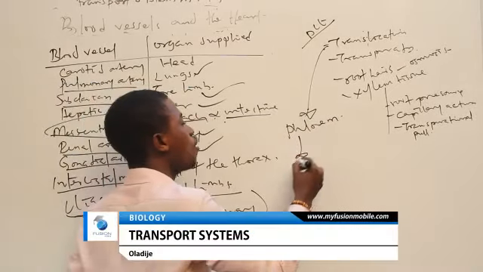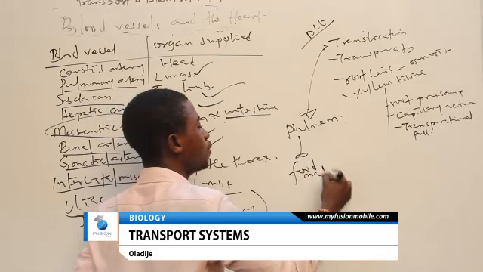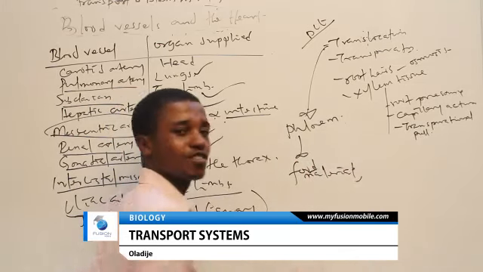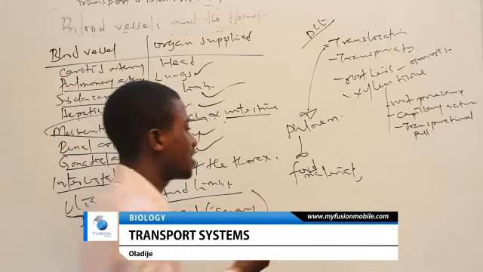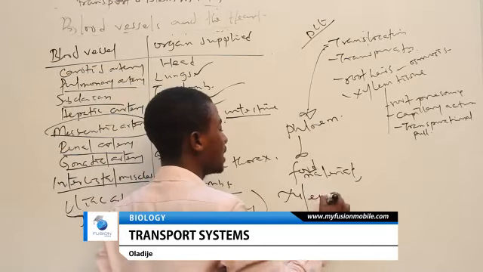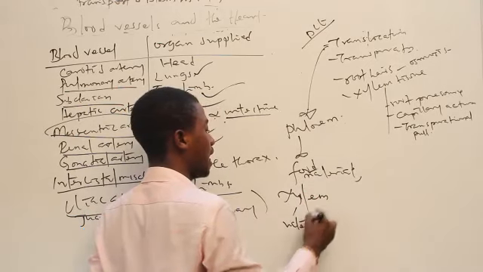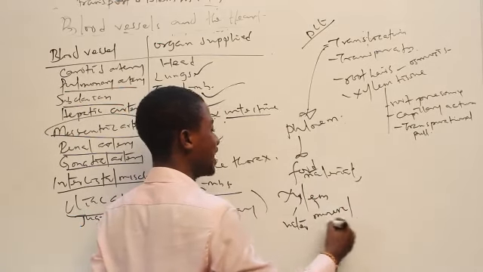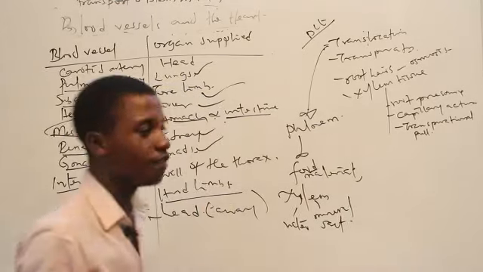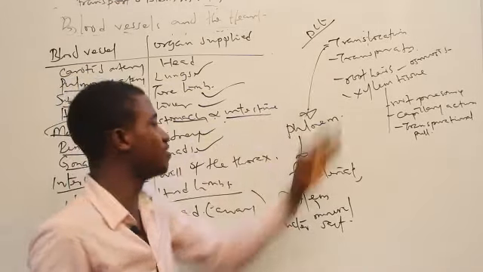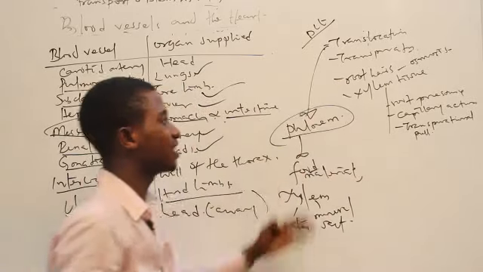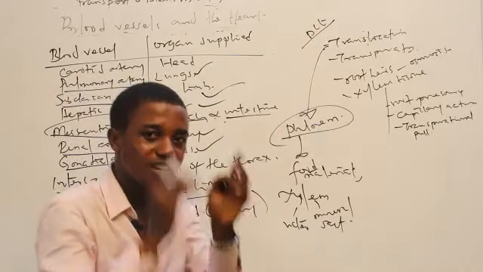The phloem carries what? Food materials. Don't forget, it carries food materials. And water and mineral salts are carried by what? By xylem. Phloem carries food material, water and mineral salts are carried by xylem. So translocation is achieved by the action of the phloem, because translocation talks about food specifically.